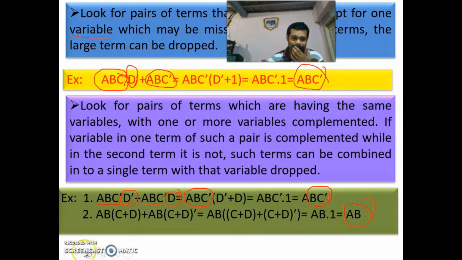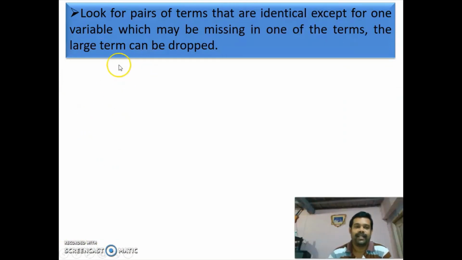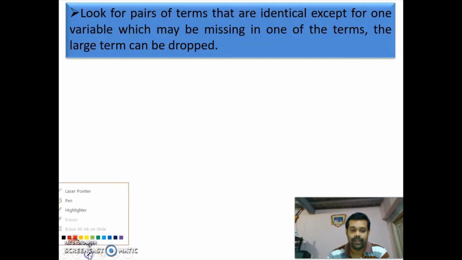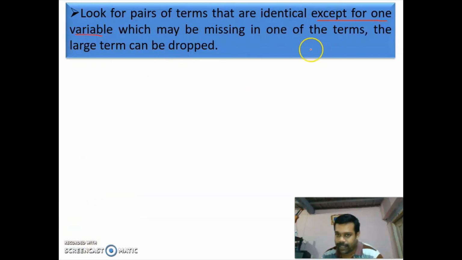So here you have to look for pairs of terms. Again, I'm explaining the step. Look for pairs of terms that are identical except for one variable. So you'll have two terms that are identical, but only one variable will be missing in one of the terms.